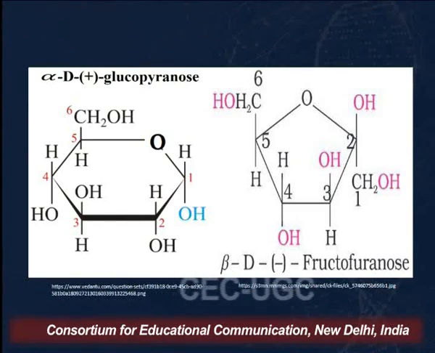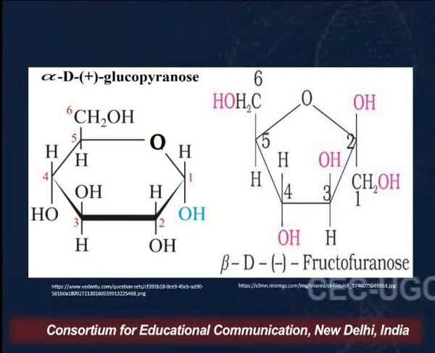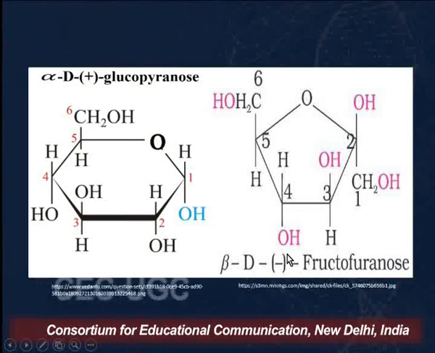Here plus indicates that glucopyranose is dextrorotatory, that is, it rotates the plane polarized light in the right hand direction, whereas minus in fructofuranose indicates that fructose is levorotatory, that is, it rotates the plane polarized light in the left hand direction.